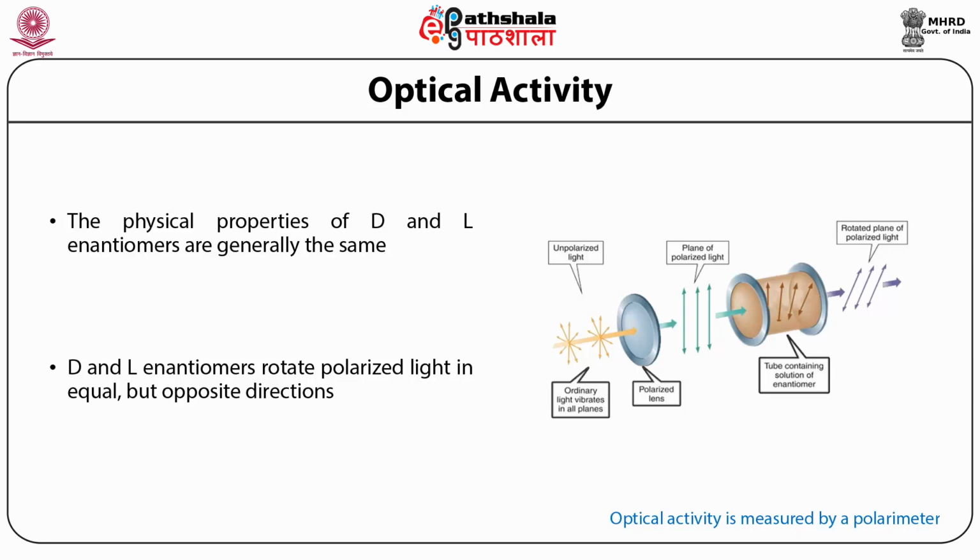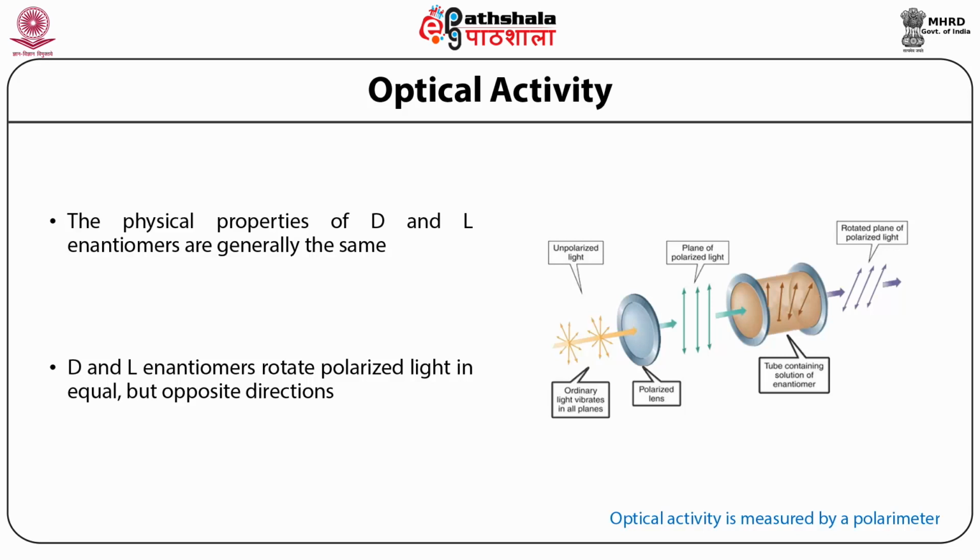As a result, the plane of the light appears to be rotated to the observer. In order to achieve maximum brightness, the observer will now need to rotate the axis of the analyzer either clockwise or anti-clockwise, depending on the type of the compound that we have placed in the tube.